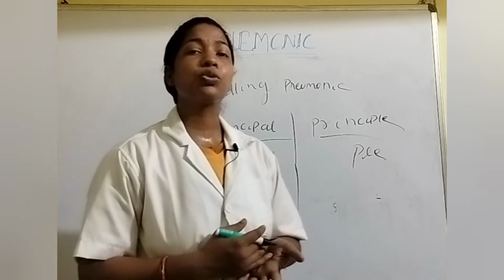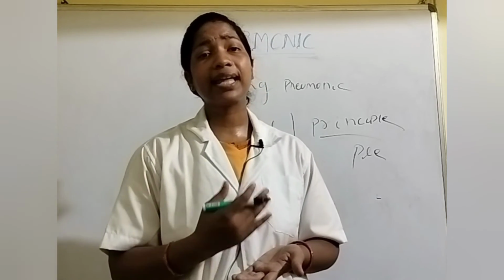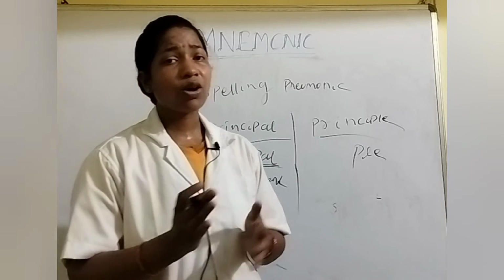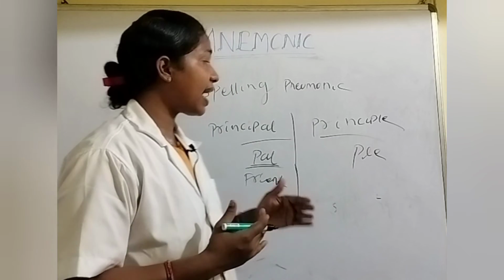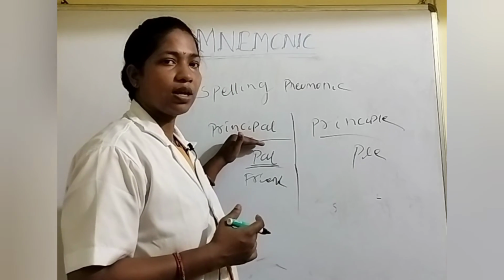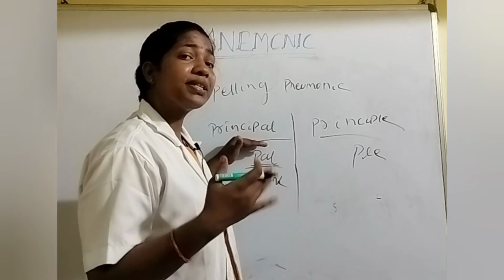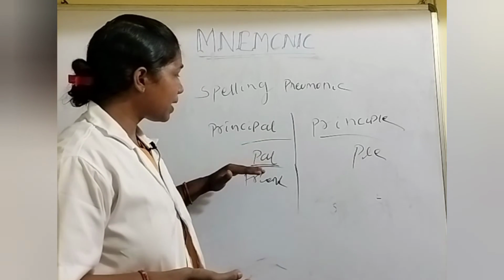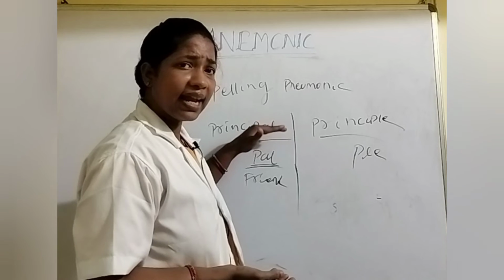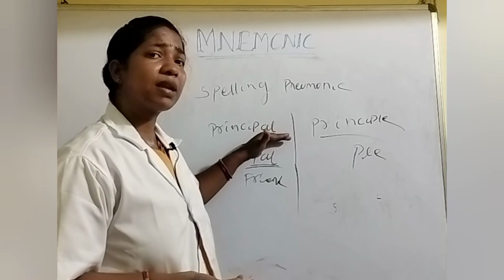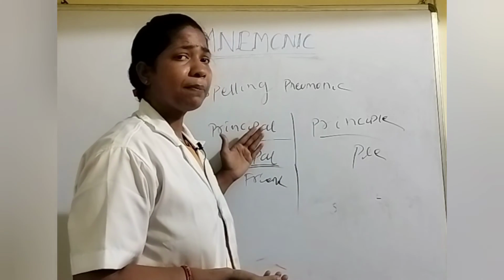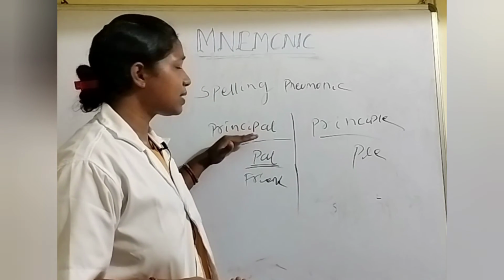But when I go to college, at that time I will tell all my problems to my principal. By thinking that way I know what is principal. Principal means the person who is head of a college. That is called principal. Why? Because I take the word PAL, and PAL means friendship in nature. So I tell all my problems to my principal in college. So that is called principal.